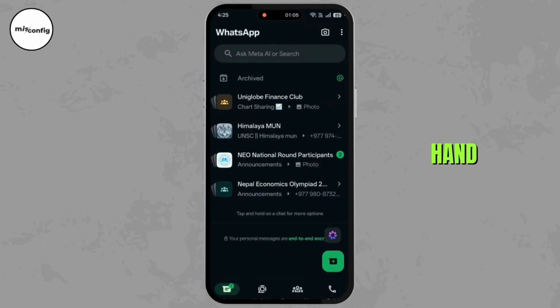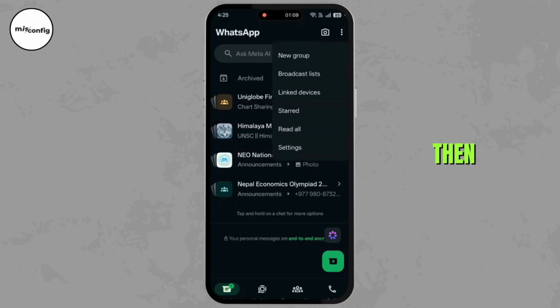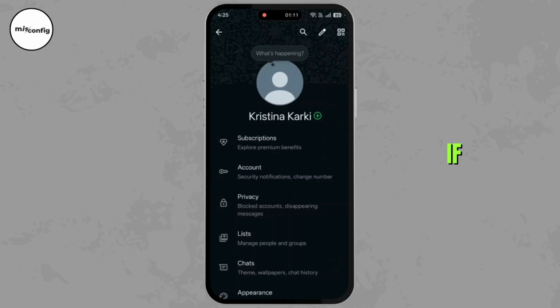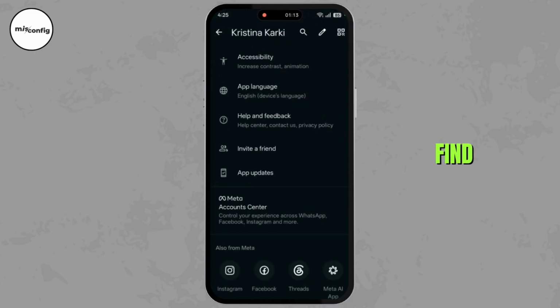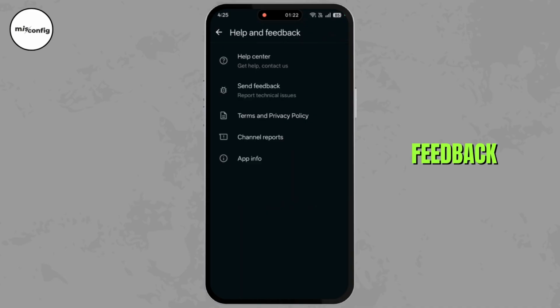Here in the top right hand side corner, you will see 3 dotted lines, click on it. Then go to Settings. If you scroll down below, you will find Help and Feedback, click on it. Then go to Send Feedback.